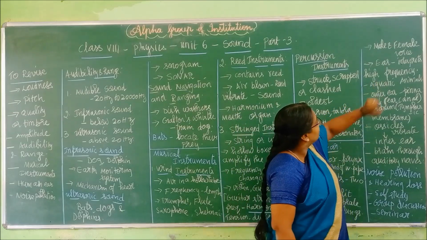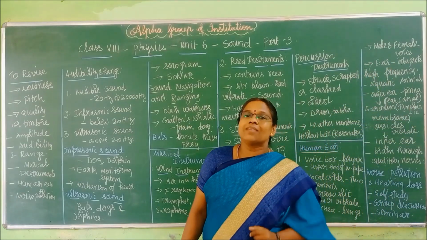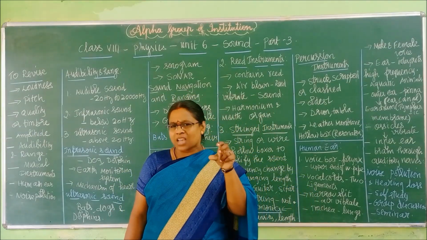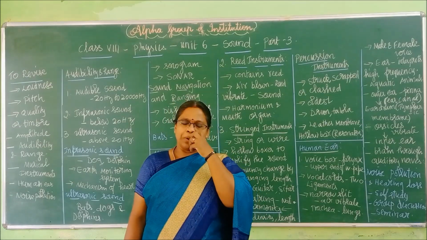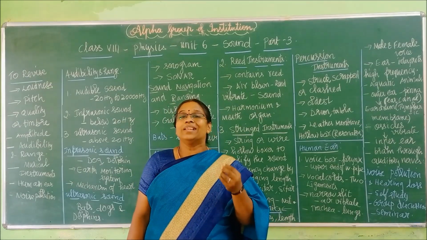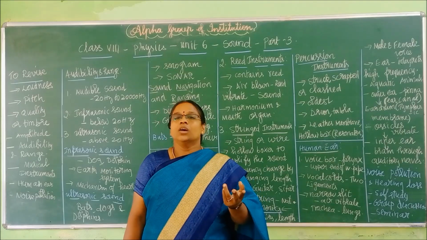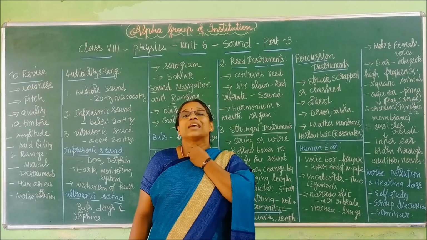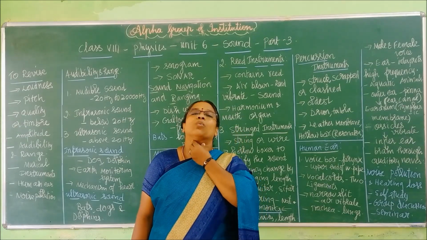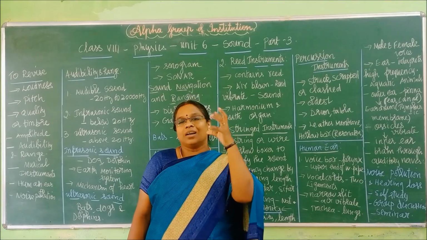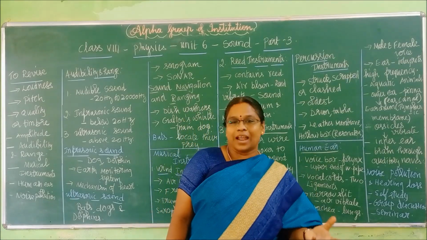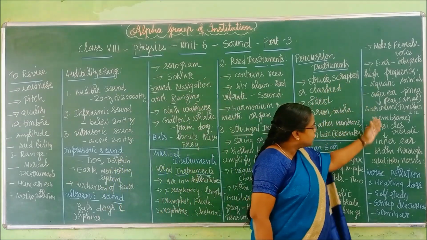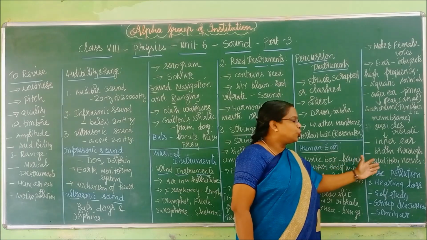And now here, male and female voice, which will have high frequency. See, males will have a thicker sound and females will have a thinner sound. Already in the last class I told you, female voice will be of high pitch, right? And male's voice will be of low pitch because of the bigger size and denser, thicker vocal cords. They can produce a tougher sound. That's why males have that tougher sound when compared with females, right? So all these points, the inner ear and brain will be reached through auditory nerves.